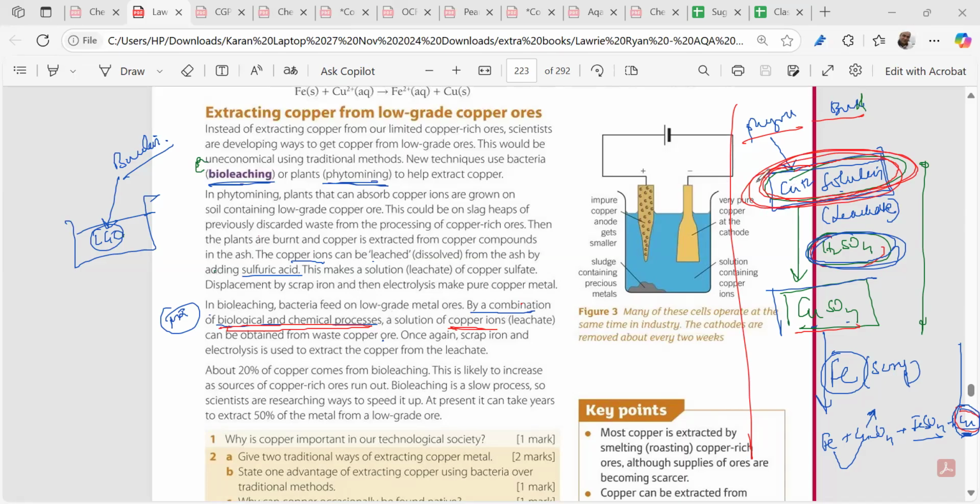the copper ion solution we are getting. This is called a leachate. Then, same step, we add H2SO4, we get copper sulfate. Then we are adding iron. The iron will be displacing the copper from the copper sulfate. We are getting FeSO4 plus copper. And finally, this copper is purified by the electrolysis process. So this is a very important portion we have to master over here.